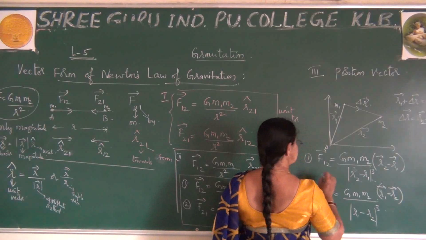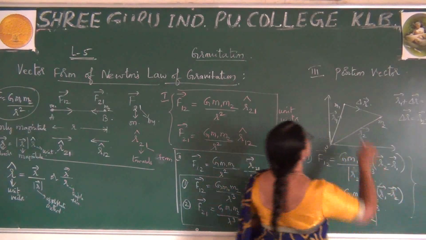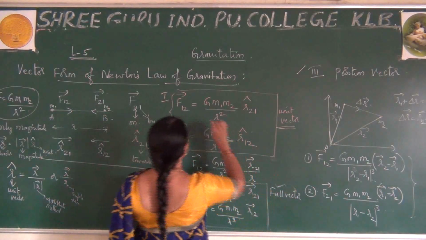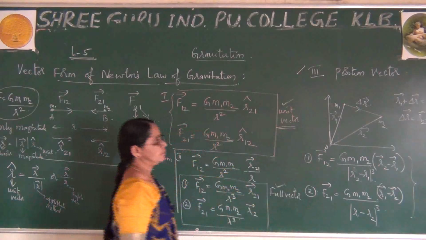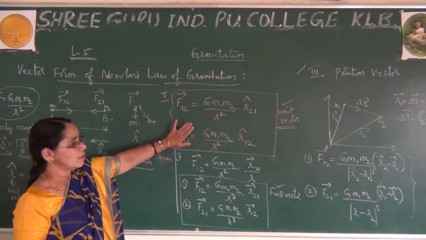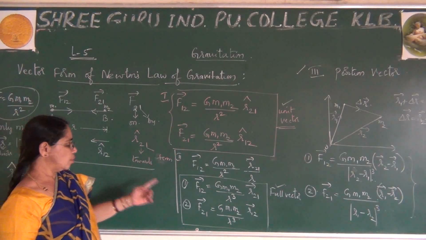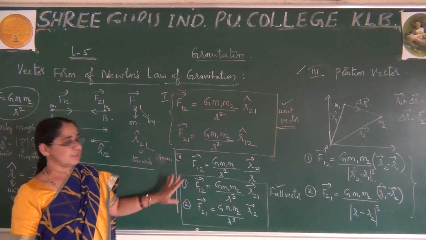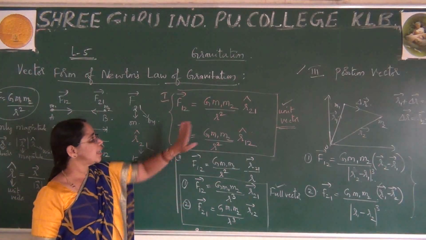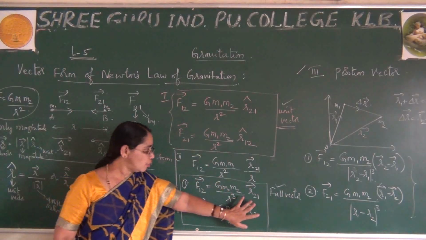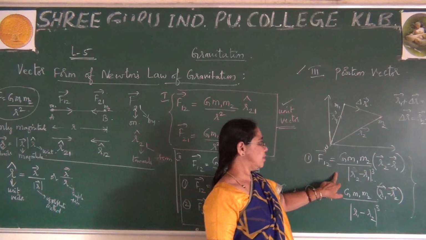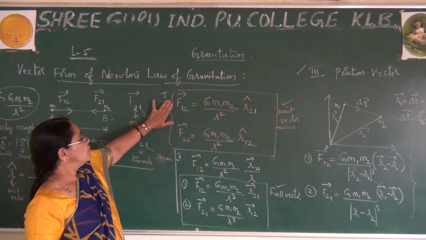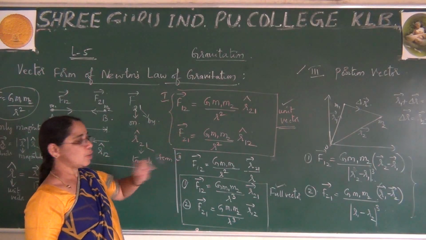So these two explain the position vector, these two explain the full vector, and these two explain the unit vector. These are the expressions you have to remember in the coming days, both in first year and second year. Whenever you come across vector notations, you have to remember how to write in unit vectors, how to write in full vectors, and how to write using position vectors. This is the method for writing the force of gravitation using vector notations.